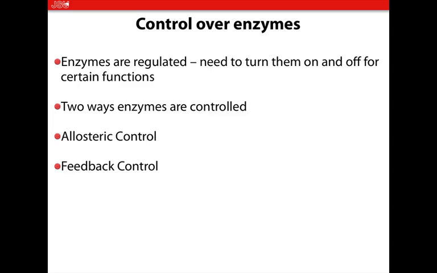So, control over enzymes. There has to be some type of control of enzymes, right? They're very powerful biological molecules. We can't let them just go do what they want to at the maximum speed possible. We have to regulate how they function. Okay. Two ways we can control this is allosteric control and feedback control.